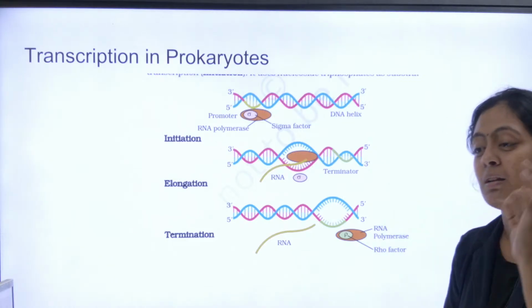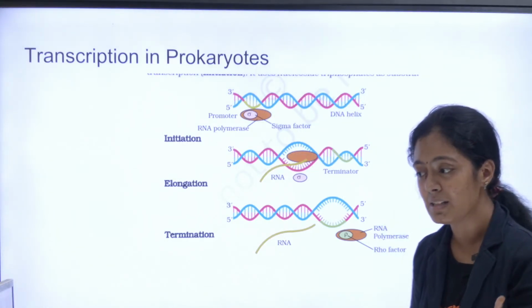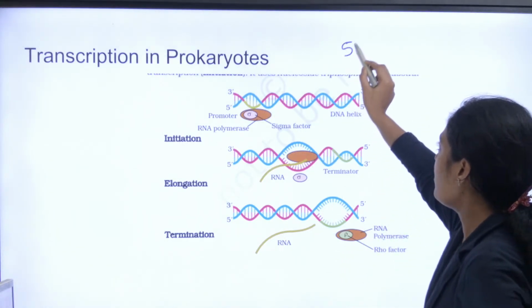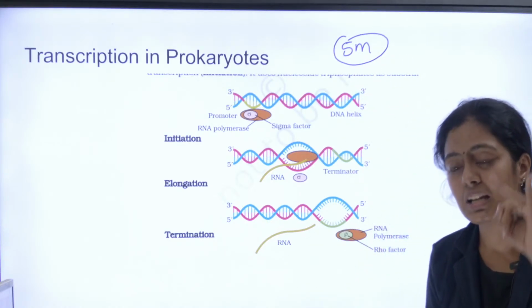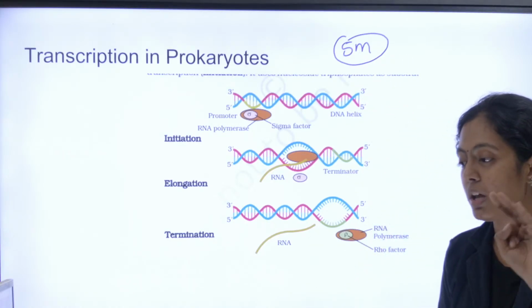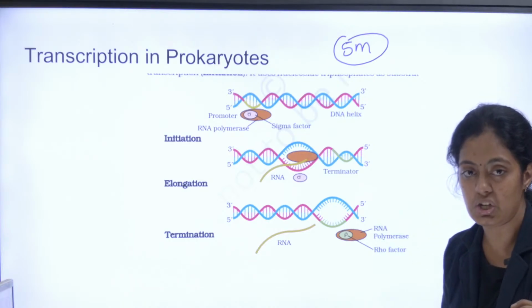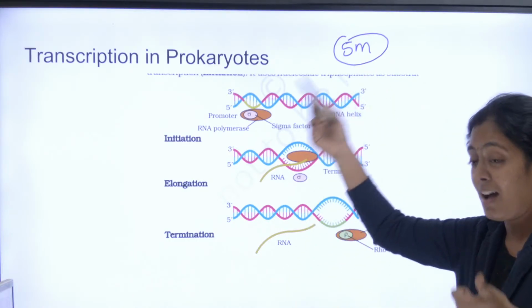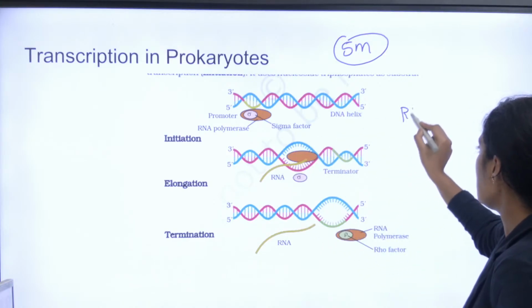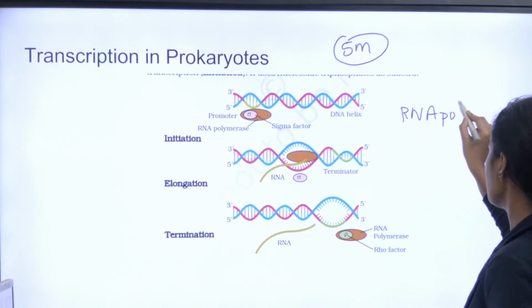Yes, so RNA polymerase in transcription, DNA polymerase in replication. Can I continue? Now let's talk about transcription. Transcription in prokaryotes is in your syllabus. It is a very important 5-mark question. There are 3 steps: initiation, elongation and termination. So what happens in initiation? In initiation, I have the hero of my transcription. Who is the hero of transcription? RNA polymerase.